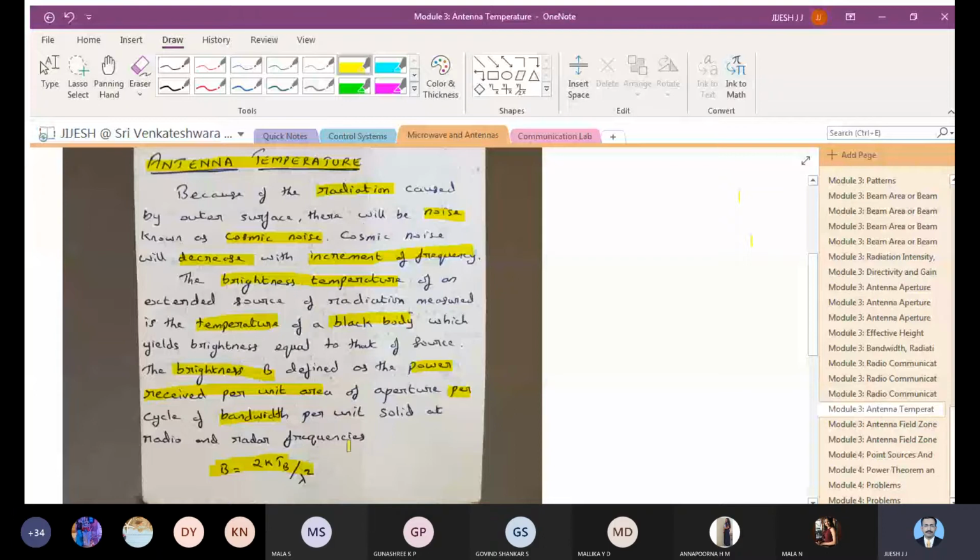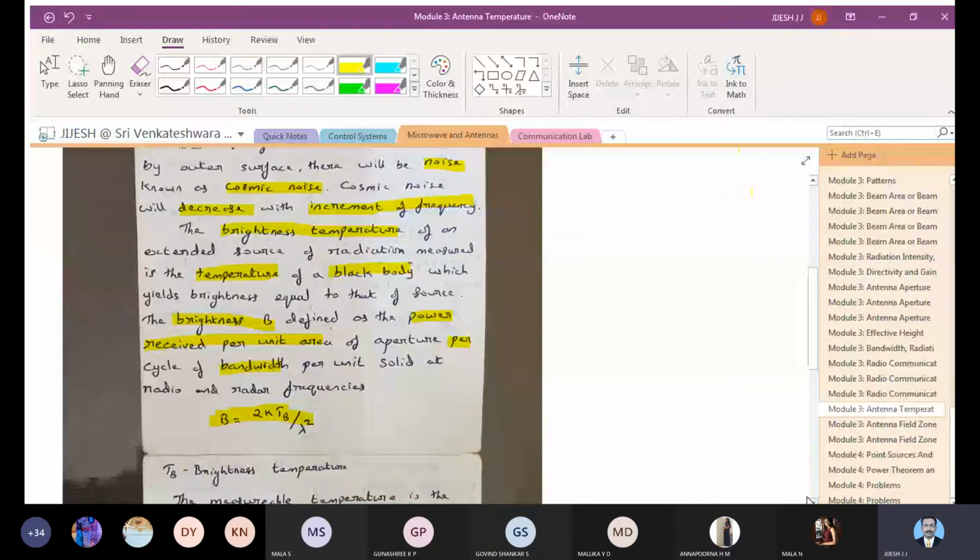I think all of you might have completed this. All of you have noted down these things. You can just write down antenna temperature, and Tb is called the brightness temperature. All these things we have already understood. It's all theory.